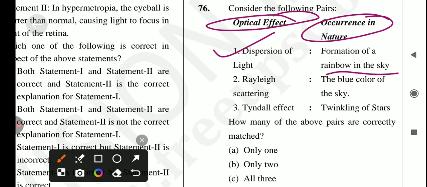Next is Rayleigh scattering. If we're talking about Rayleigh scattering, it refers to the scattering of light by particles much smaller than the wavelength of light. It is inversely proportional to the fourth power of the wavelength, meaning shorter wavelengths like blue scatter more, while longer wavelengths like red scatter less.